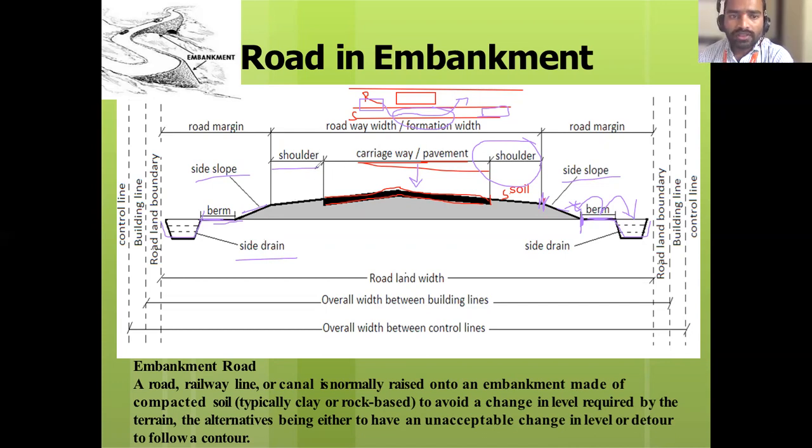Next, what do you call the shoulder to shoulder distance? Carriageway, you say? Okay, then one carriageway plus 2 times the shoulder, both sides shoulder, isn't it? So shoulder is denoted by S, and the carriageway is denoted by C. So one carriageway plus 2 times the shoulder is equal to your roadway or formation width. See, the distance between shoulder to shoulder is called the roadway.